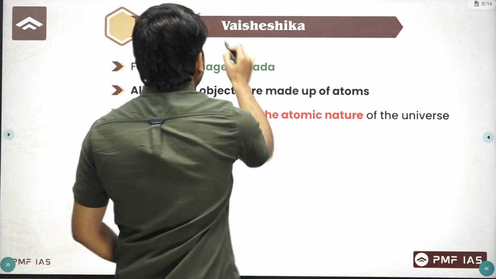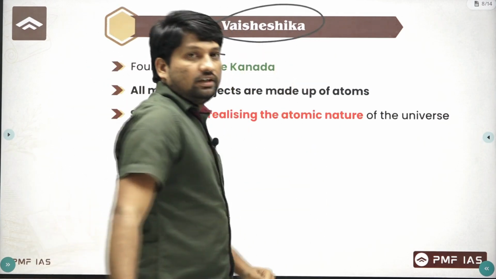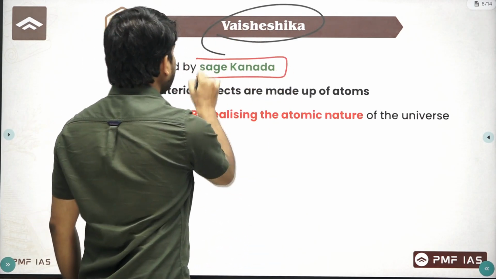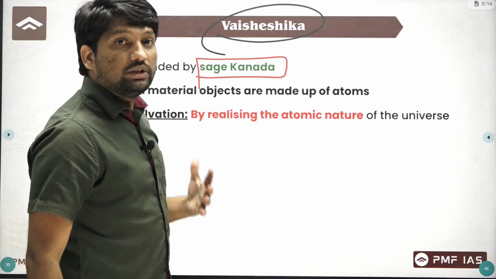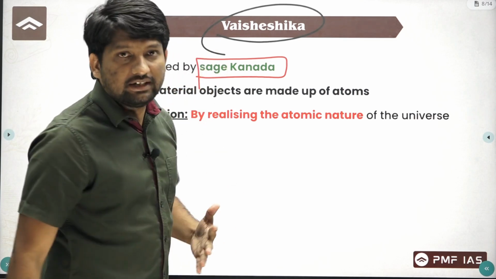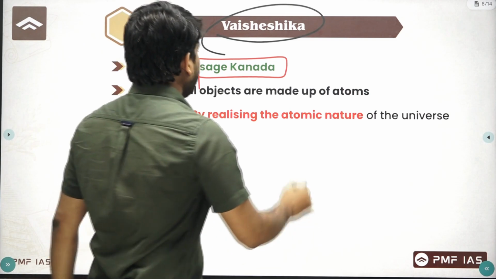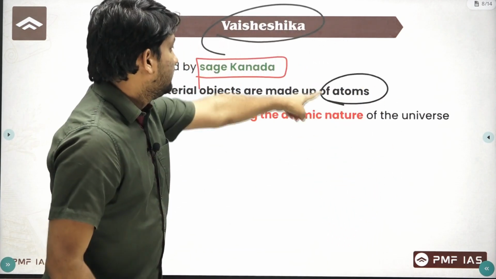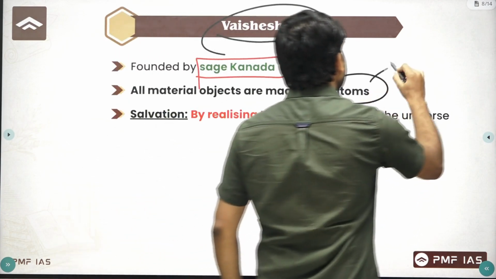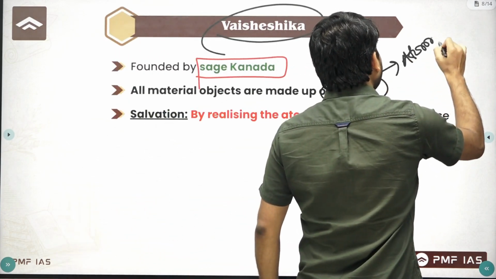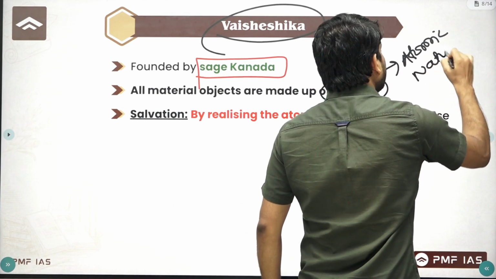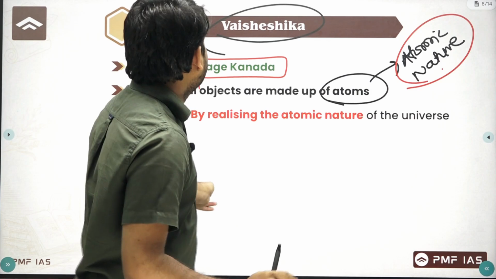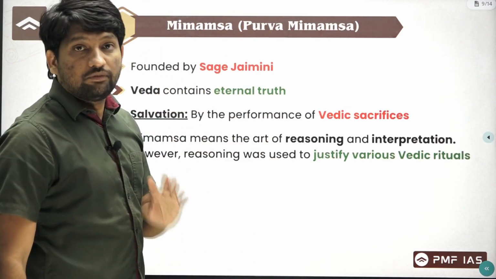If you see Vaisheshika, this school was founded by sage Kanad, and according to sage Kanad, all materials or objects are made up of atoms. So understanding this atomic nature is extremely important. If you understand this atomic nature, then you will get salvation. This is about Vaisheshika philosophy.